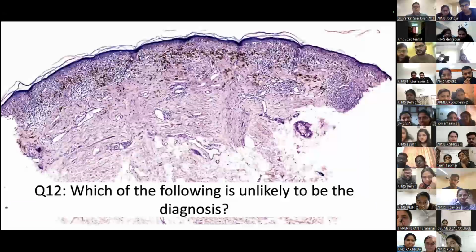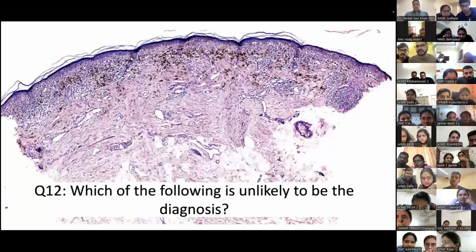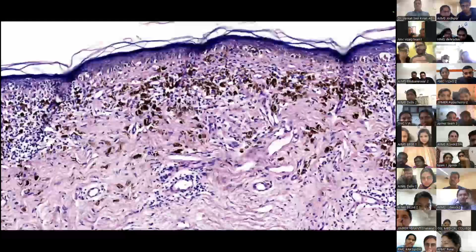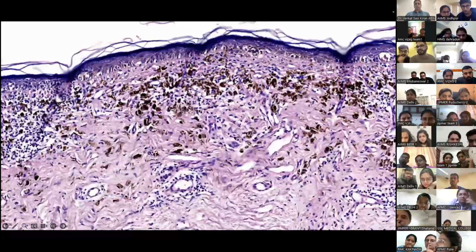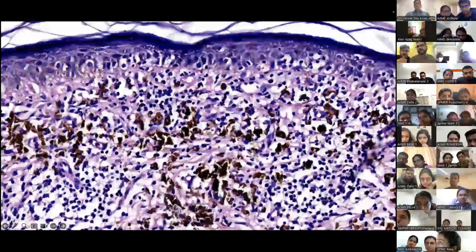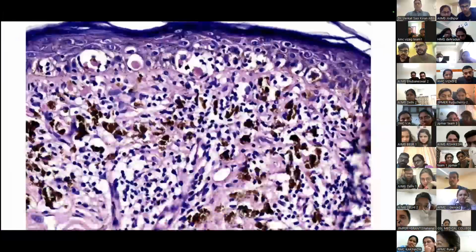So question number 12. Which of the following is unlikely to be the diagnosis? So this is the first image. Second image, which is unlikely to be the diagnosis. Second image. Okay. Third image. I think this may be it, or there may be one more. Yes, there is a fourth image.